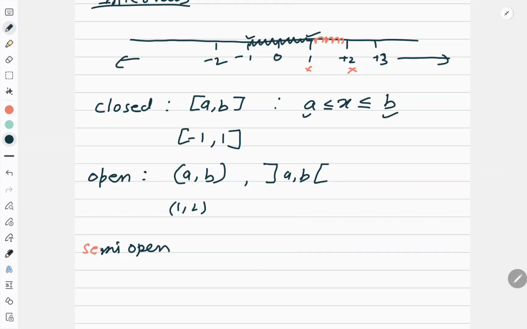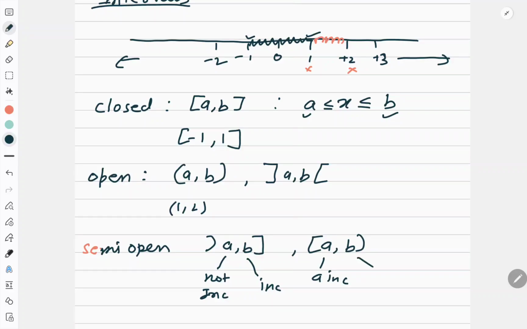Now what is semi-open? Semi-open means it can be like this, or it can be like this also. So one side open, one side closed. Here it means A not included and B included. Here A included and B not included. Right? So now this is about the intervals.